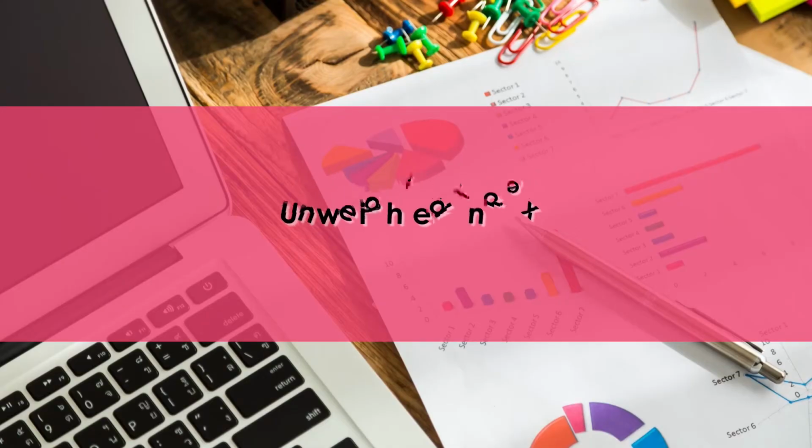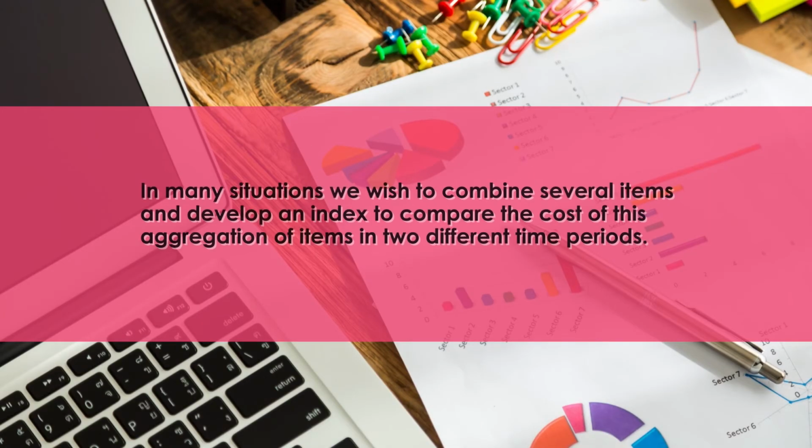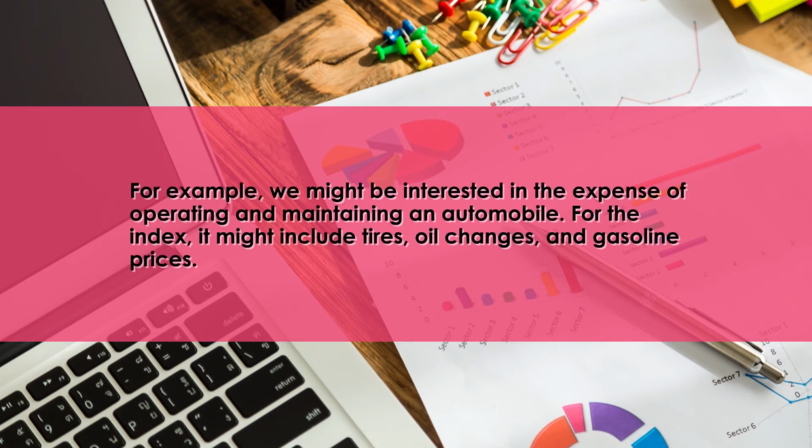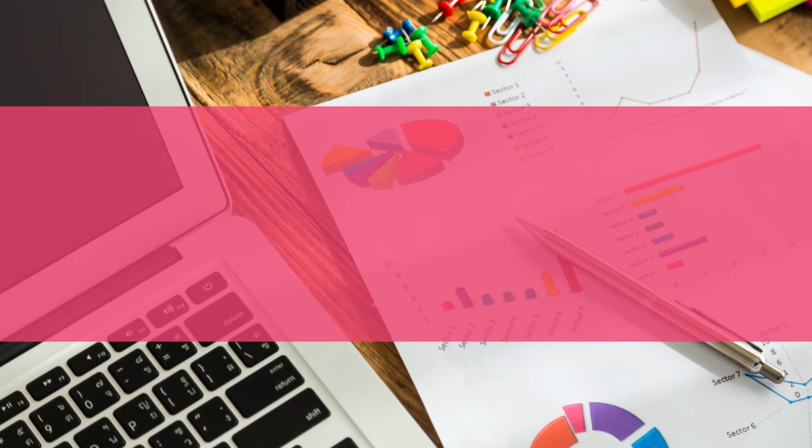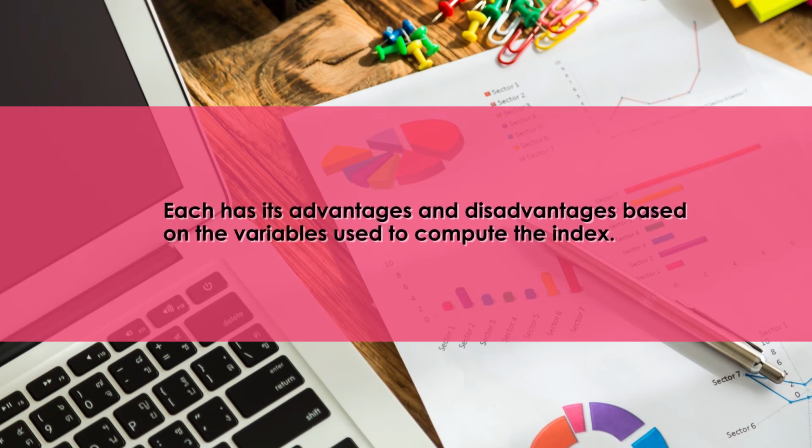So we start with unweighted index. In many situations, we wish to combine several items and develop an index to compare the cost of this aggregation of items in two different time periods. For example, we might be interested in the expense of operating and maintaining an automobile. The index might include tires, oil changes and gasoline prices, or we might be interested in a college student index. This index might include the cost of books, tuition, housing, meals and entertainment. There are several ways to combine the items to determine an index. Each has its advantages and disadvantages based on the variables used to compute the index.